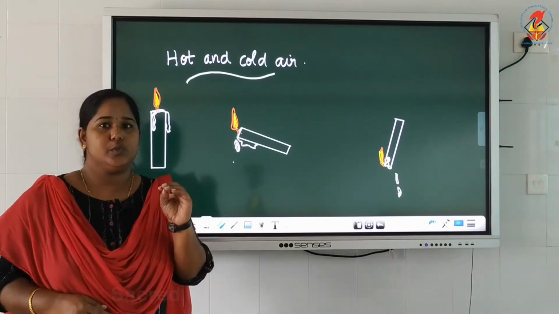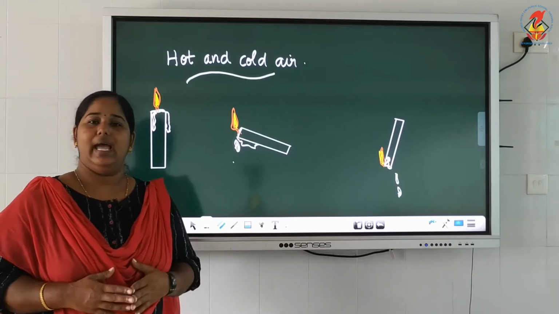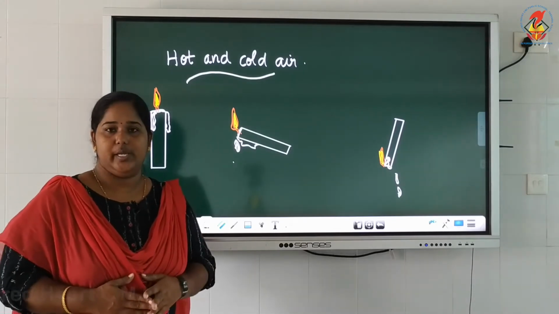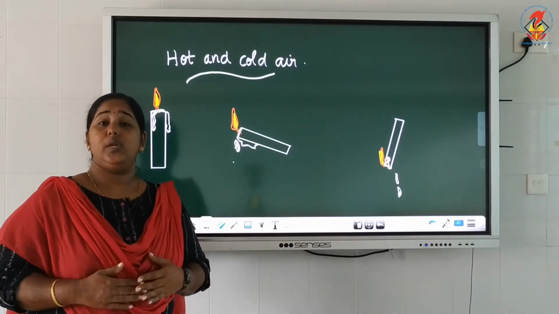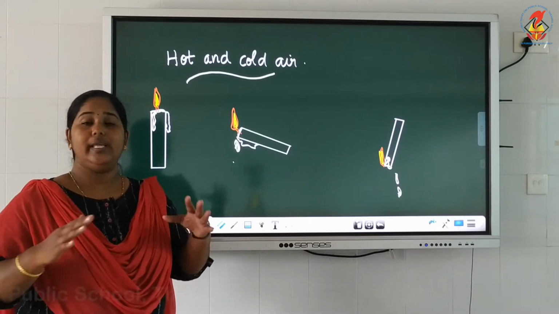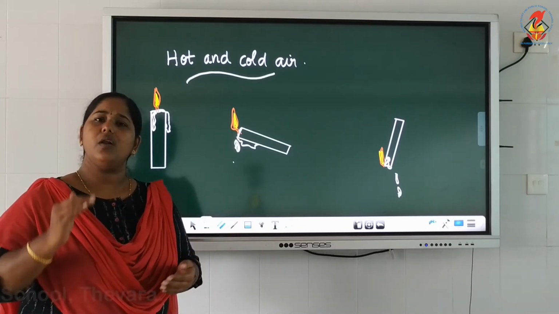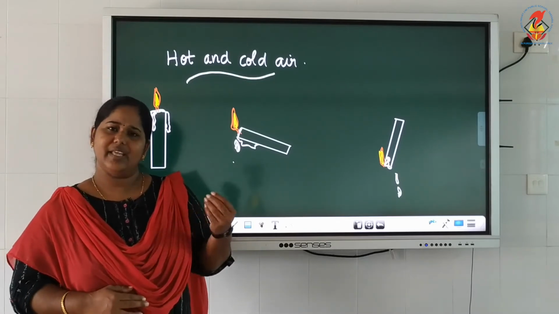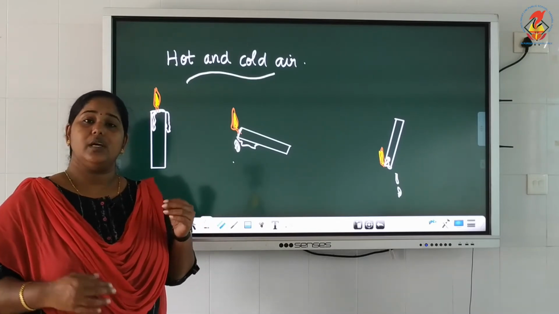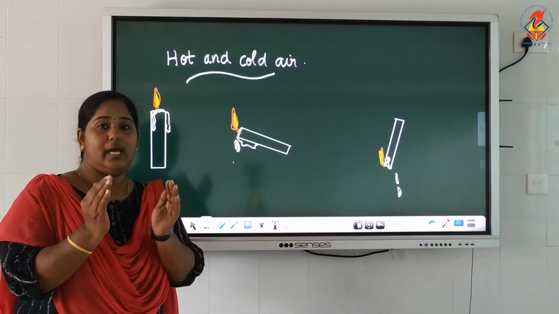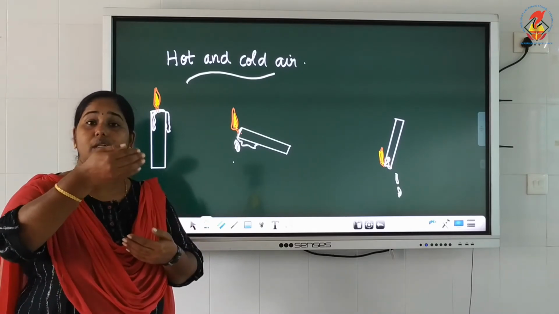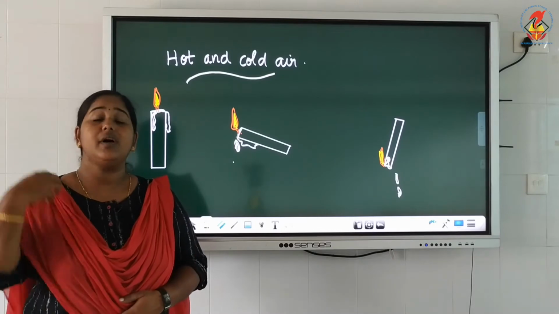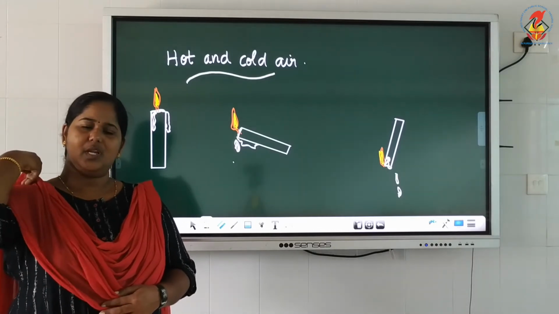I am not telling you to do it now, okay? Don't burn your hand. If you try to do it, which one will be more hot? Holding the hands on the sides or holding it on the top? Normally when we light a candle, if there is slight wind, what will we do? We hold both our hands, or we hold our hand on the side of the candle. We never hold it on top. Why is it so?